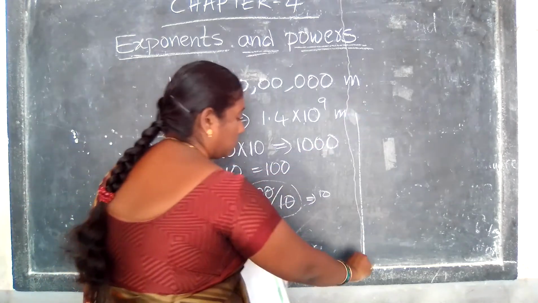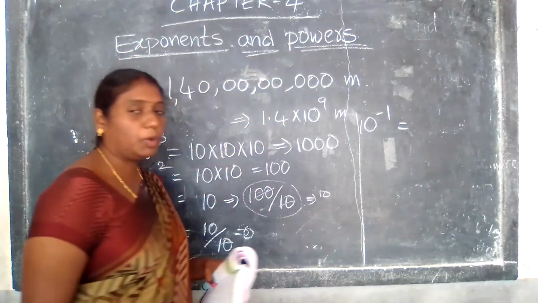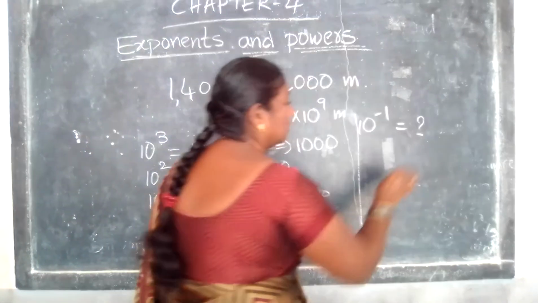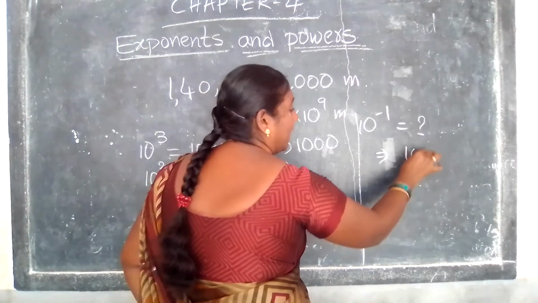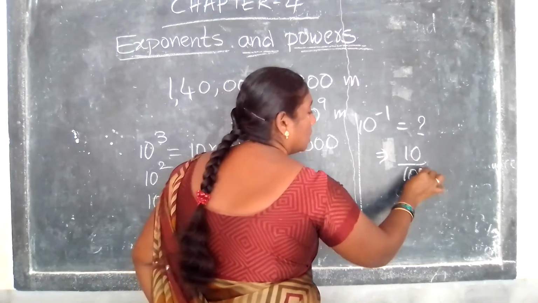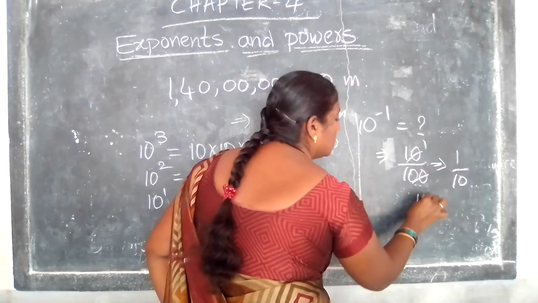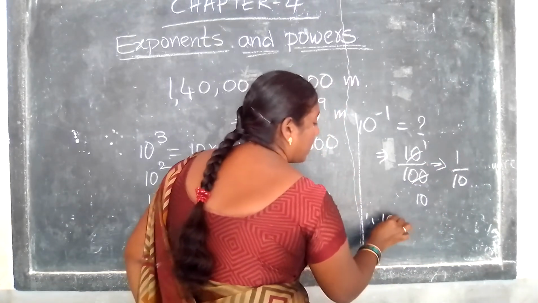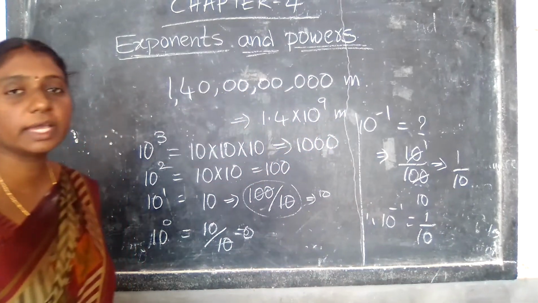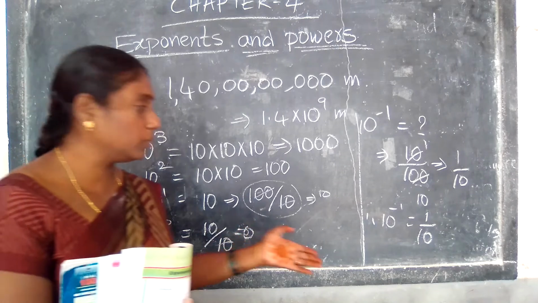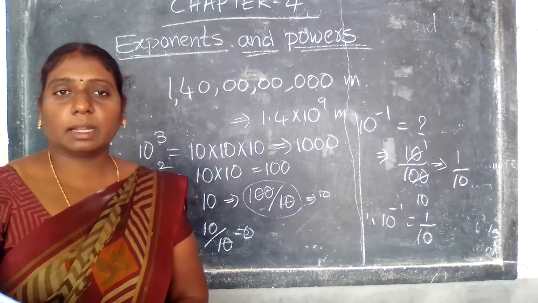Okay, coming to the next one: 10 minus 1. Now tell me, what does 10 minus 1 become? 10 minus 1 is equal to 1 by 10. Understood? So 10 minus 1 is the reciprocal of the given number. We can write 10 minus 1 simply as 1 by 10. Understood all of you?